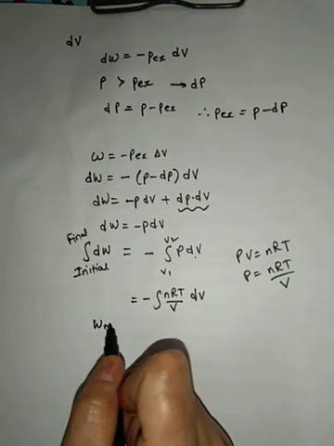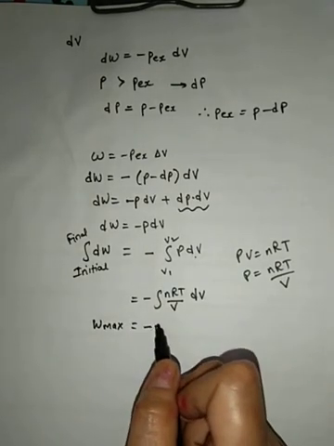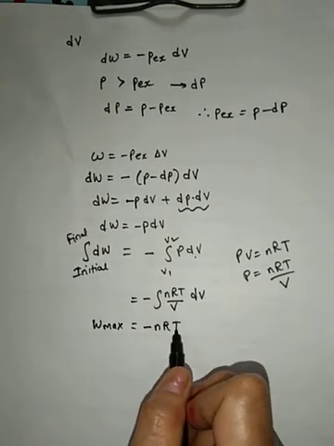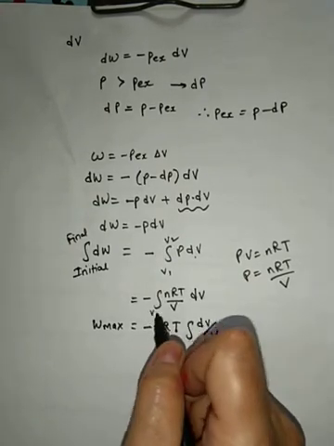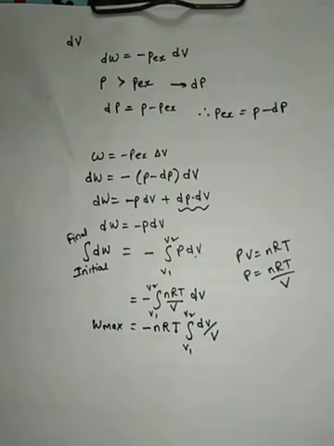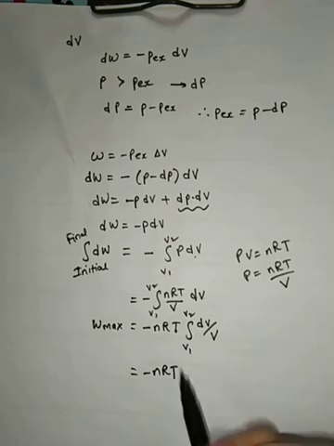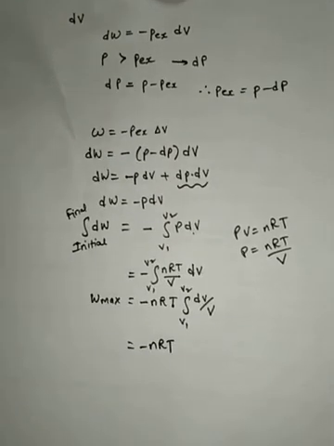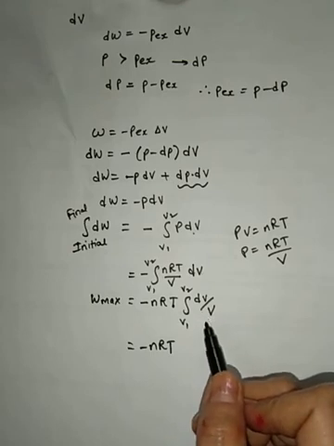This is the maximum work that I am getting when I integrate, and constants will come outside. So nRT comes outside, and you will get dV by V, between V1 and V2. You should always write V1 and V2 as the lower limit and the upper limit, right? Now minus nRT, the integration of 1 by x is what?